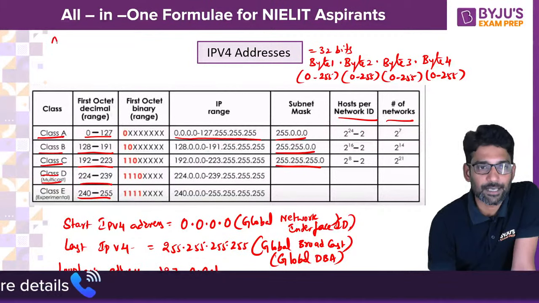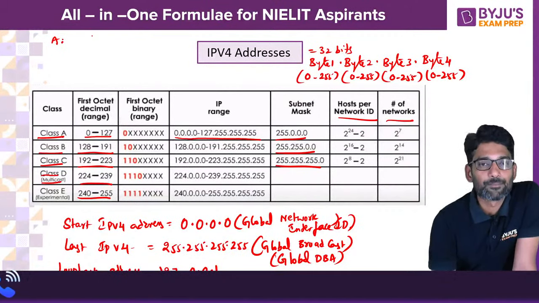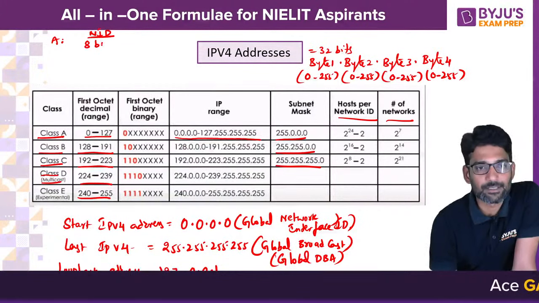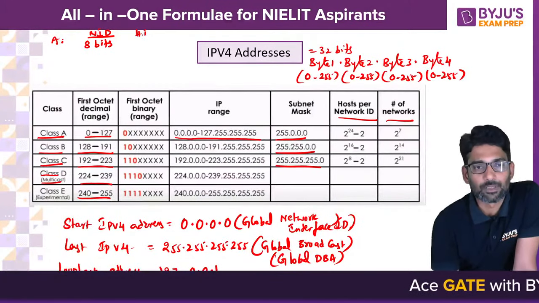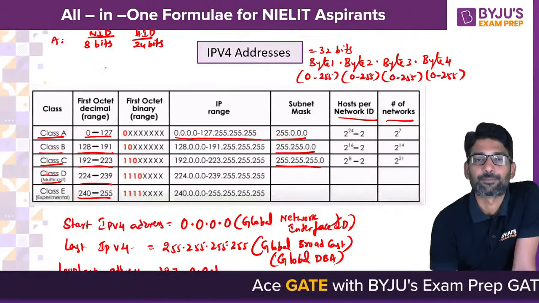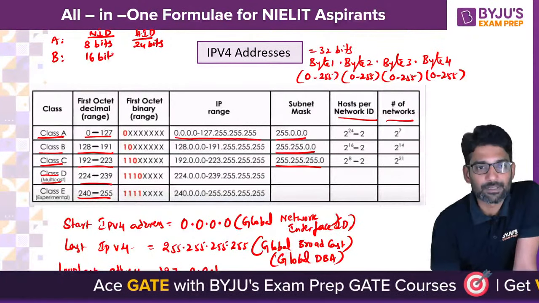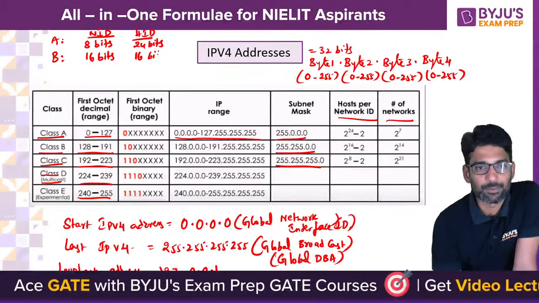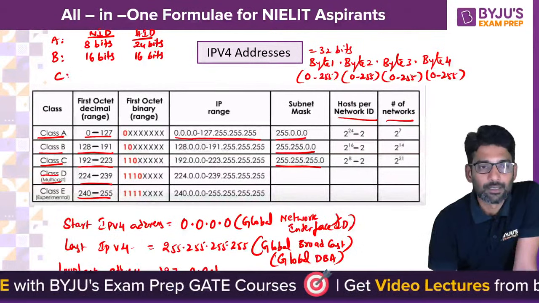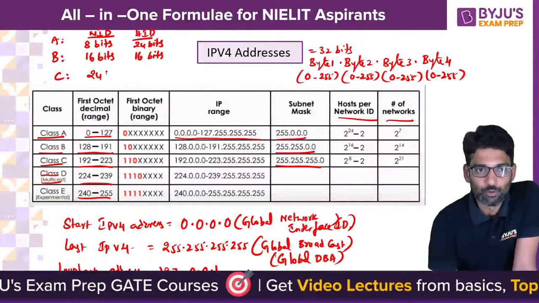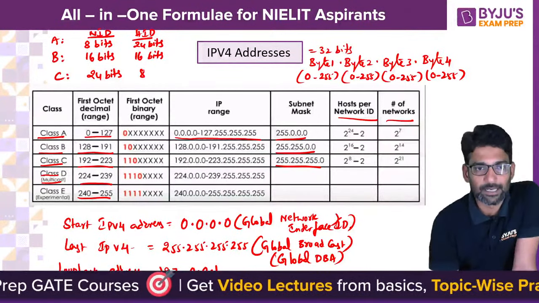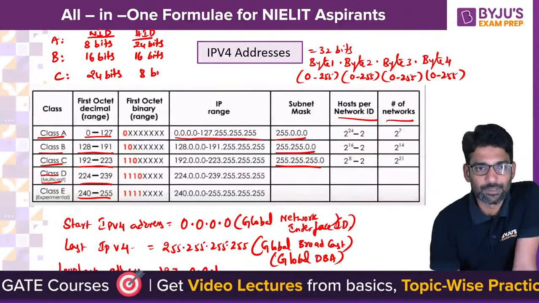In class A, for the network ID the first 8 bits are reserved, and for the host ID the last 24 bits are reserved. For class B, 16 bits represent network ID and 16 bits represent host ID. In class C, 24 bits represent network ID and 8 bits represent host ID.